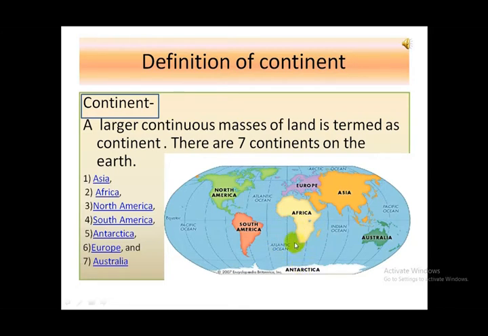All 7 continents are present in the ocean as islands. So you can count the 7 continents in this diagram. The North America is here, South America, Africa, Europe, Asia, Australia, and Antarctica.